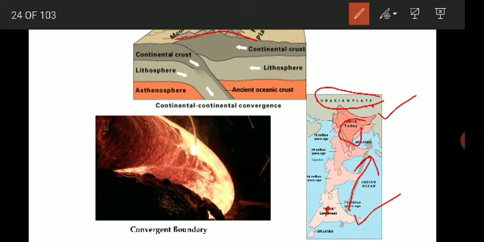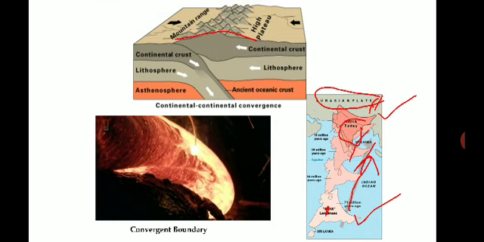As the Indian plate started moving towards the north, there was a collision of the Eurasian plate and the Indian plate. They collided together, and the formation of the Himalayan mountains took place. You can see here the formation of a mountain range because of the two plates colliding.